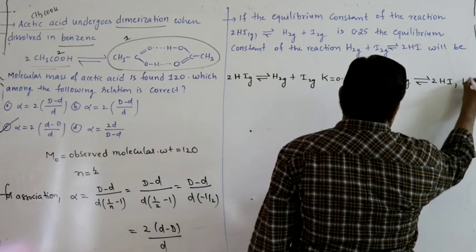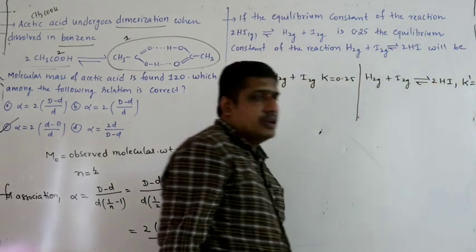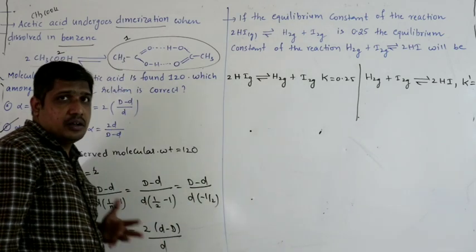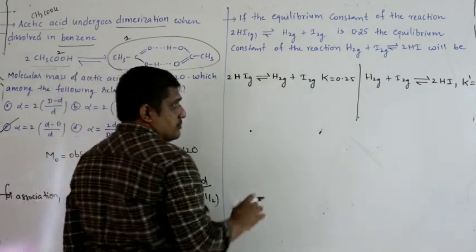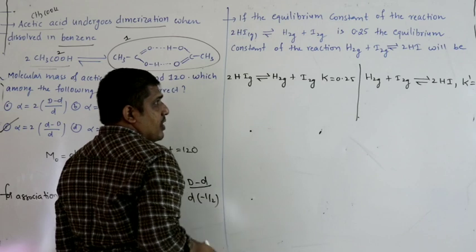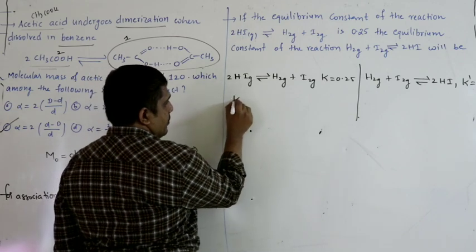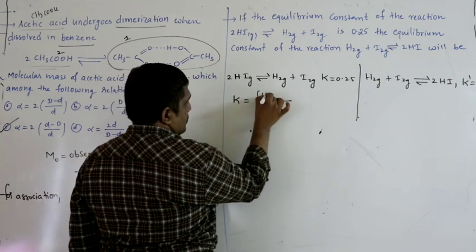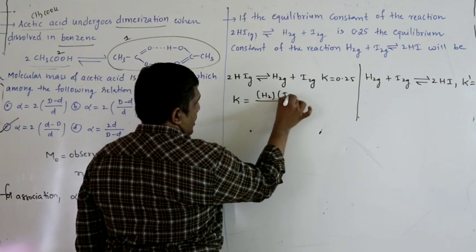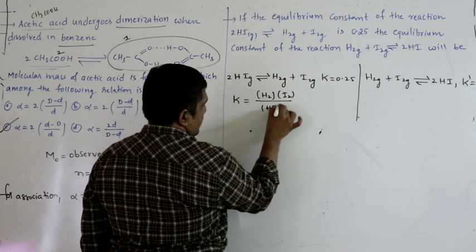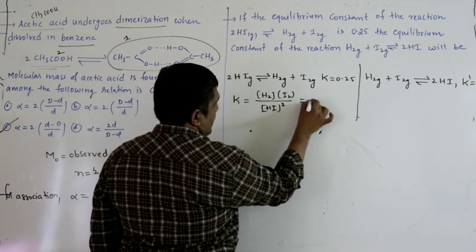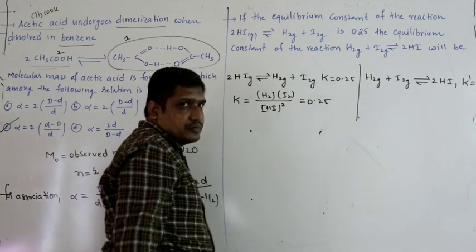Let us assume equilibrium constant as K dash. So direct one, but if you are not comfortable with the formula, what you have to do, write K. For this K is H2 I2 by HI square, which is given as 0.25.